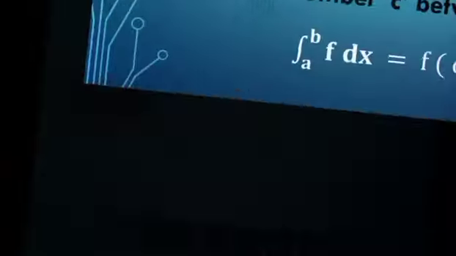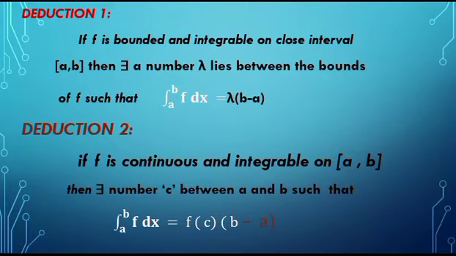Let us see deduction number second. If f is continuous and integrable on closed interval a comma b, then there exists number c between a and b such that integration of f between the limits a to b is equal to f of c into b minus a.